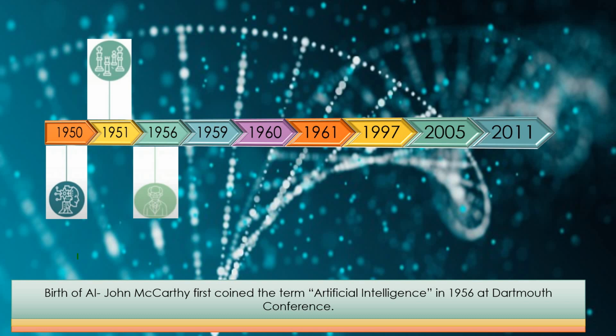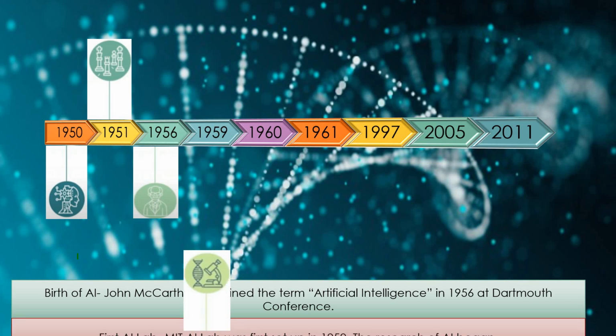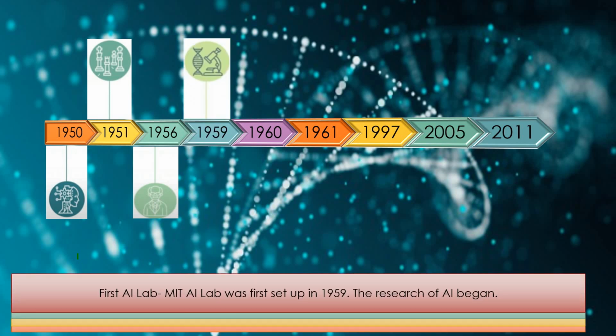After that, in 1959, which was marked as the research era for AI. Why? Because in this year, the first artificial intelligence lab was set up at MIT. MIT, all of you know, is the Massachusetts Institute of Technology, and from this year, research on AI began. And this lab is still working.